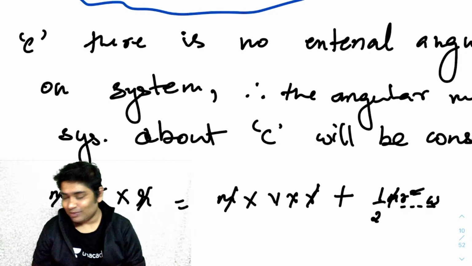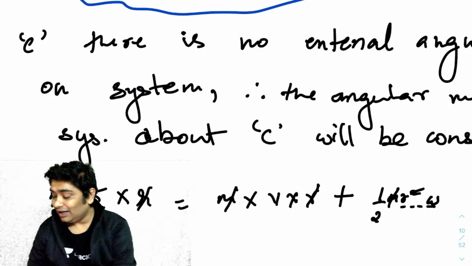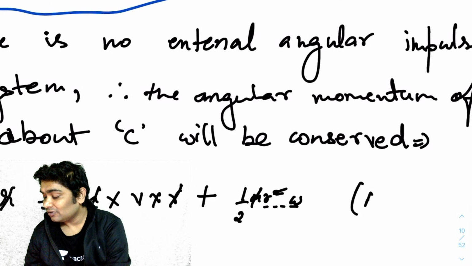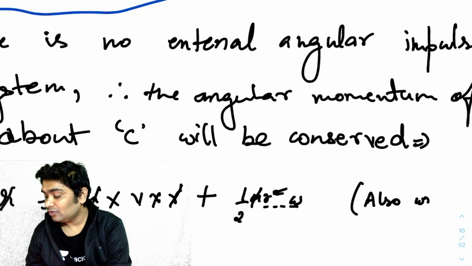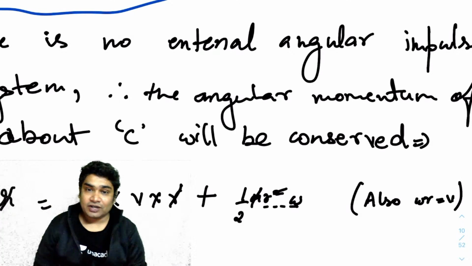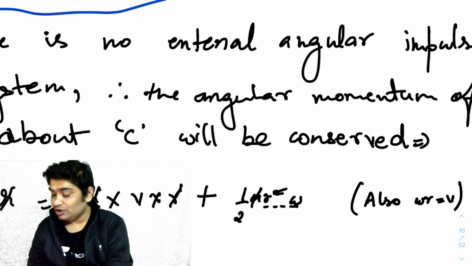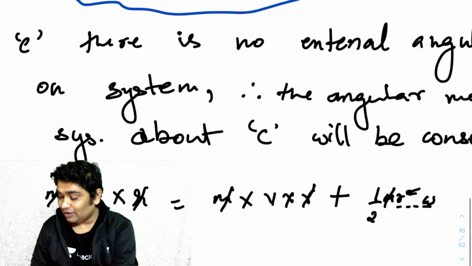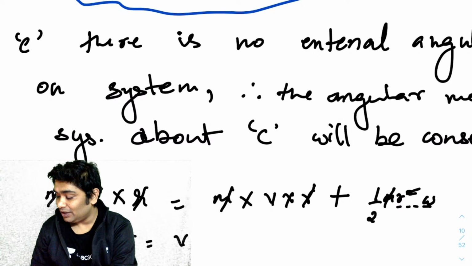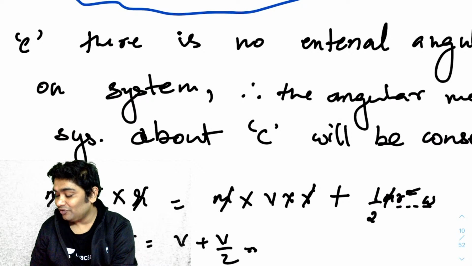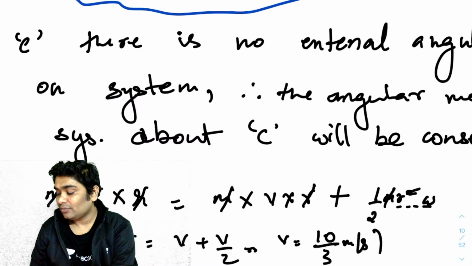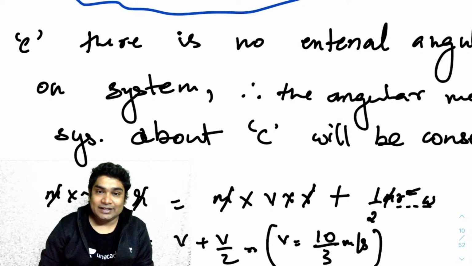So also omega r is equal to v. So the point of the string has to move with the same velocity. So what I am getting is that 5 equals v plus v by 2. So v equals 10 by 3 meter per second. Okay. So that is your answer.